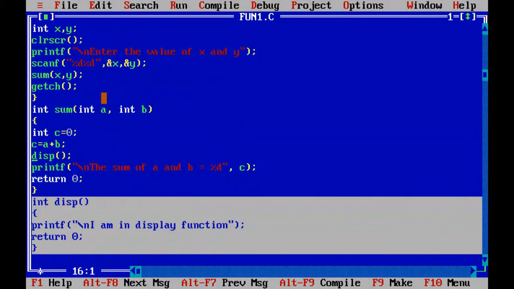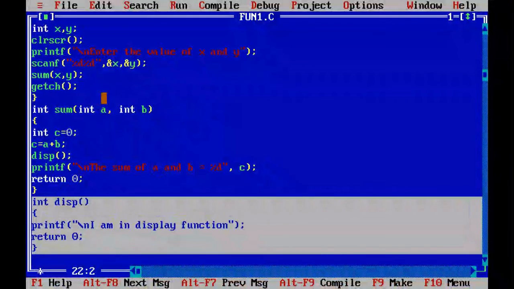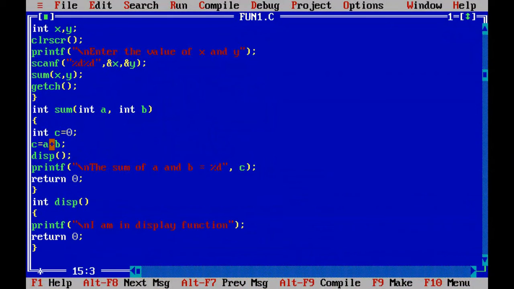It means before printing the value of C, it will display the message, whatever message you have written. Suppose I have written here print "I am in display function". So you just see the order; the functions will execute in a particular order.